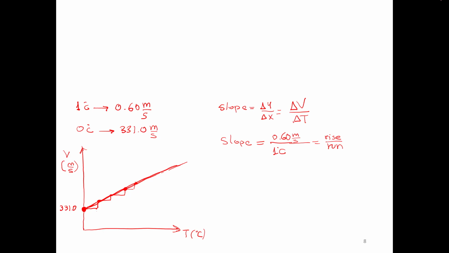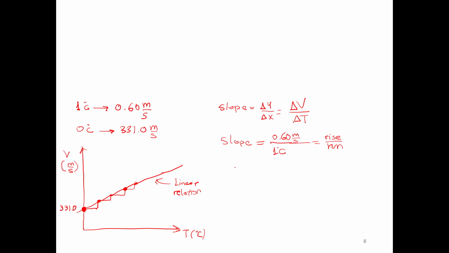Yes, it's a linear relation. And we know how to, let's see if I can graph this better. Then we know the equation for a linear relation.